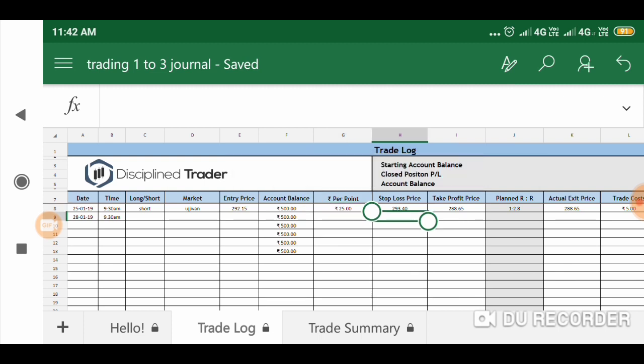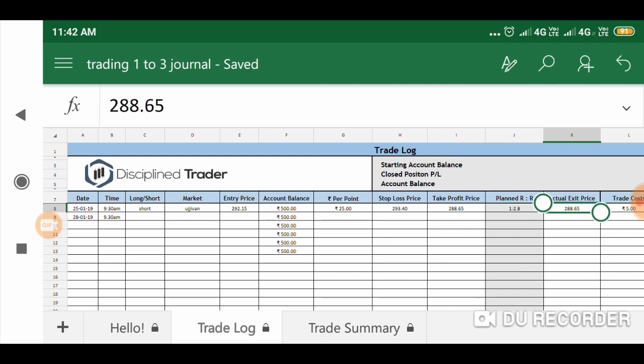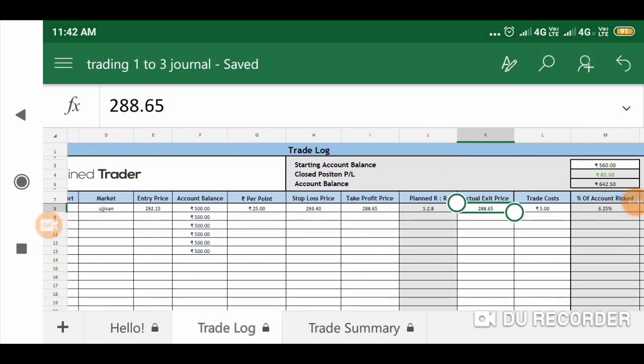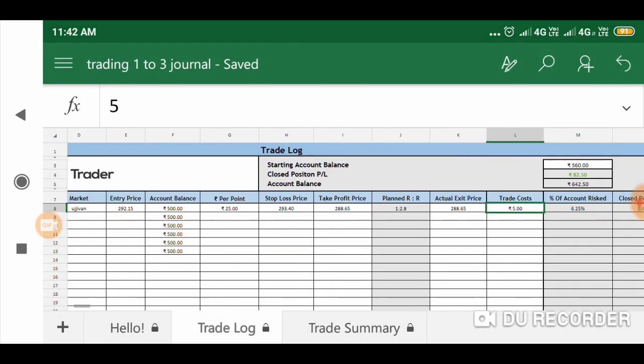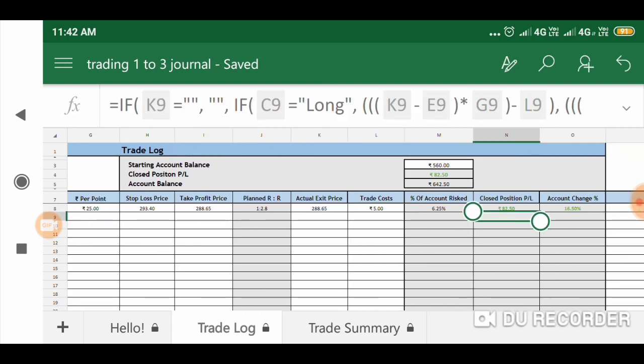Stop loss and take profit are the exit prices, and the actual exit price is also an exit price. Okay, so it will automatically calculate the risk to reward, 1 to 2.8, like that it comes. Trade cost is the brokerage. You have to enter the brokerage based on how many shares you are buying and for how many rupees. Then it will automatically calculate how much your profit or loss is in rupees.